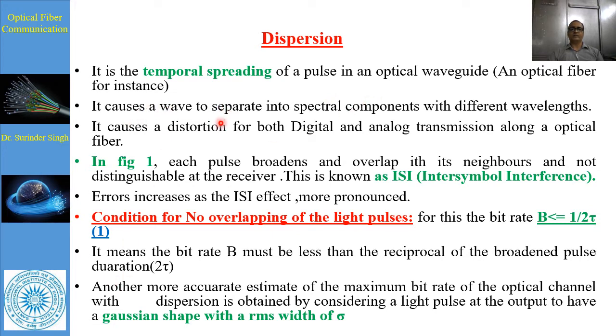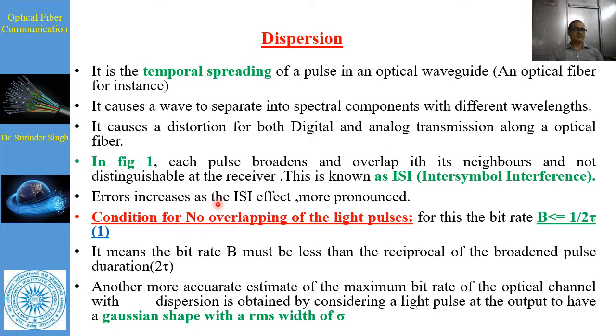So it causes distortion for both digital and analog transmission along the optical fiber. From the figure we have seen that pulses are broadened and there is an overlap of nearby signals at the receiver, and it is difficult to recognize them.